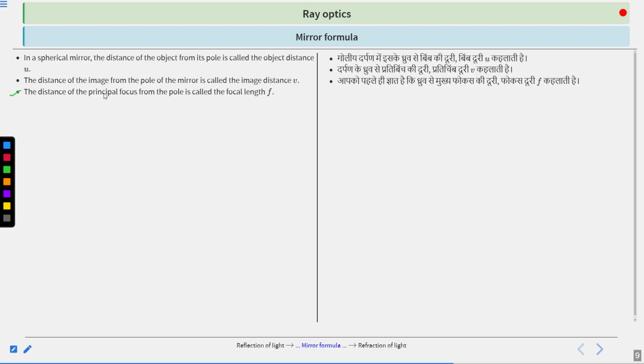The distance of the principal focus from the pole is called the focal length F. So, three main variables: first is U, the object distance; second is the image distance, symbol V; and third is the focal length, represented by F.